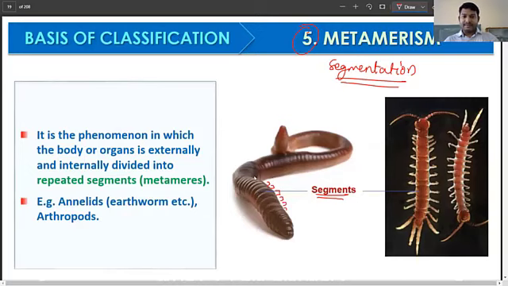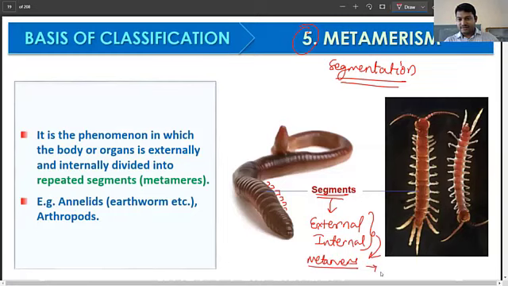Another thing you have to keep in mind is that the external segmentation also correlates with internal segmentation. So segmentation in the earthworm is present on the external side as well as the internal side. And because it is segmented both on the outside and on the inside, it is called metameric segmentation, also called metamerism, right? So here it happens externally as well as internally.